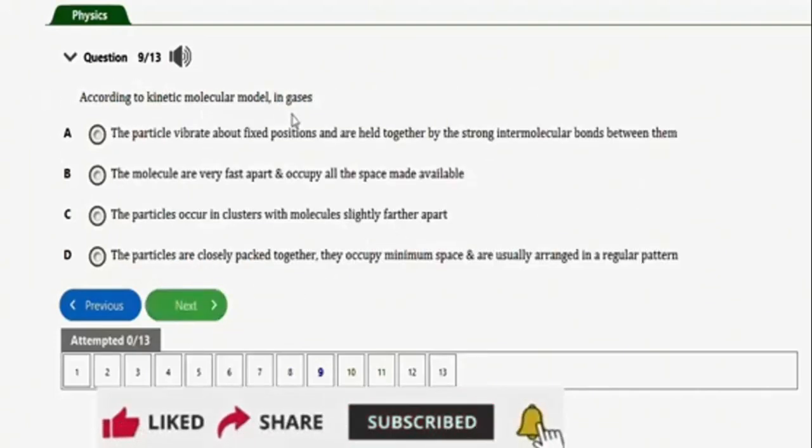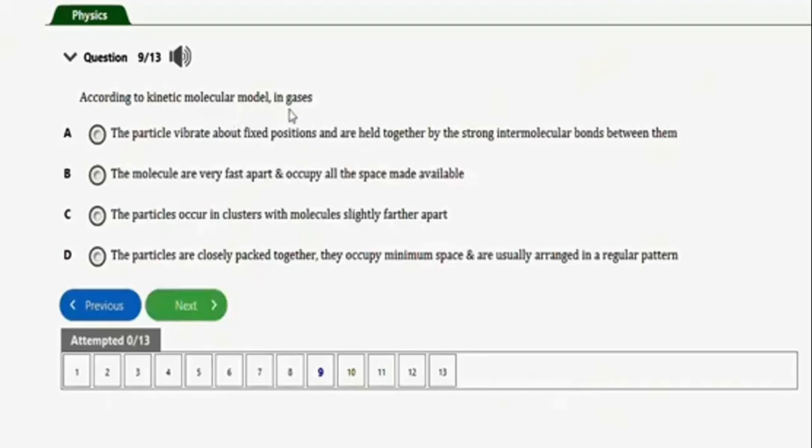It said, according to the kinetic molecular model, in gases. We have option A: the particles vibrate about fixed positions and are held together by the strong intermolecular bonds between them. The molecules are very far apart and occupy all the space made available. The particles occur in clusters with molecules slightly further apart. The particles are closely packed together. They occupy minimum space and are usually arranged in a regular pattern.